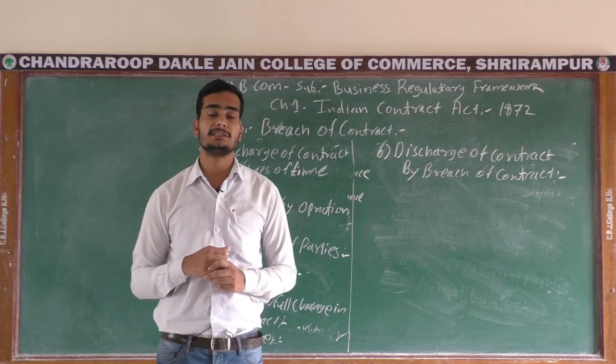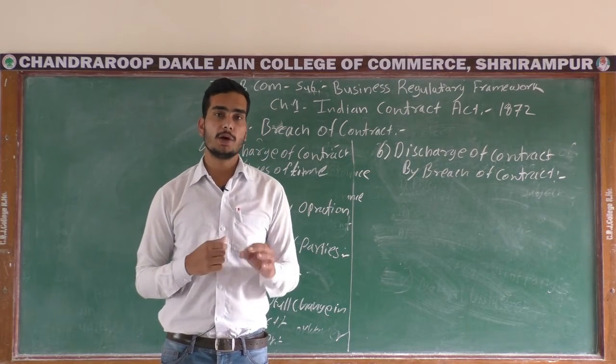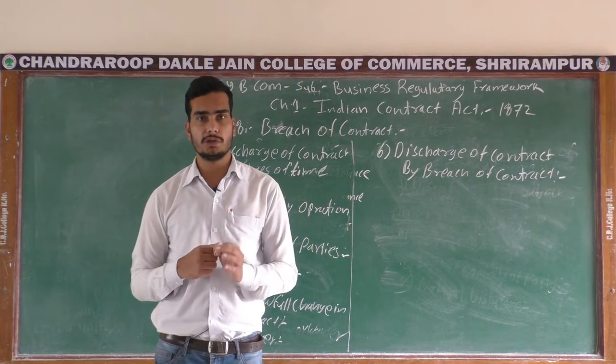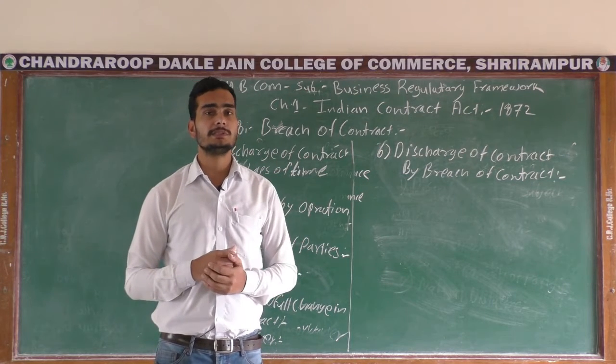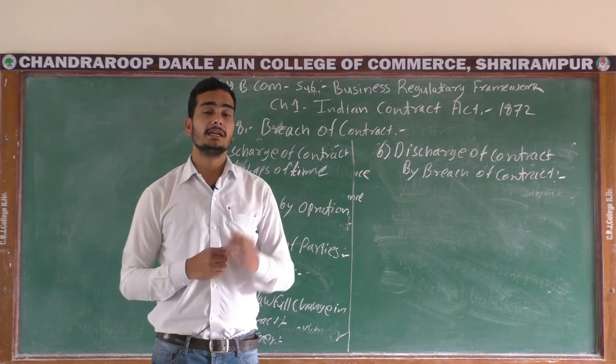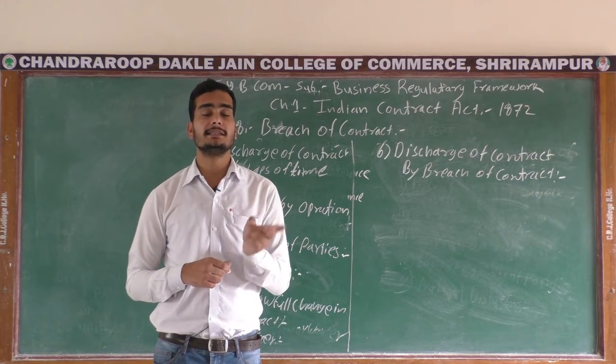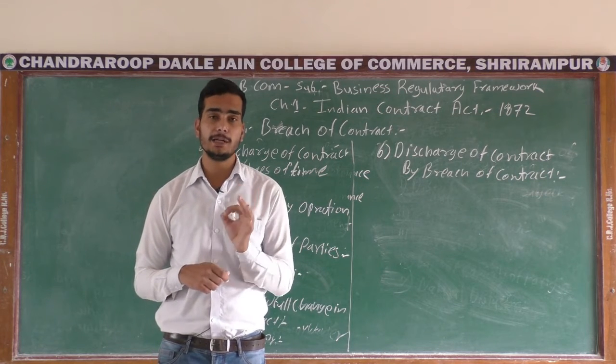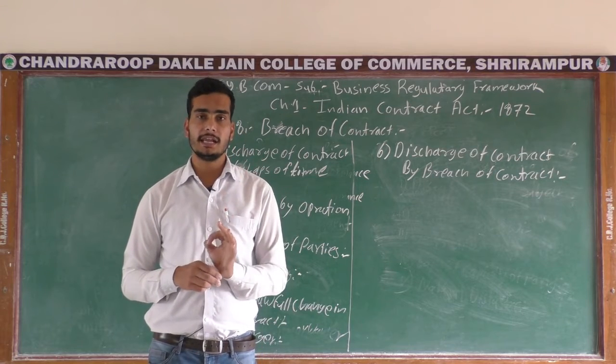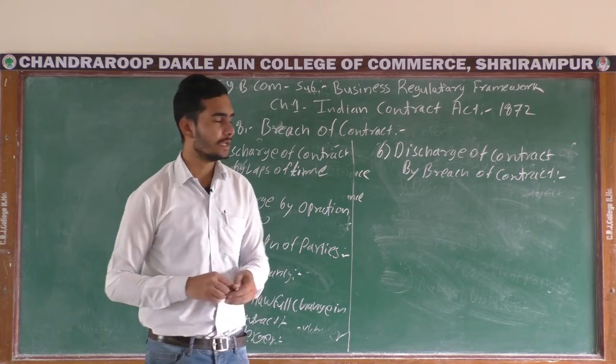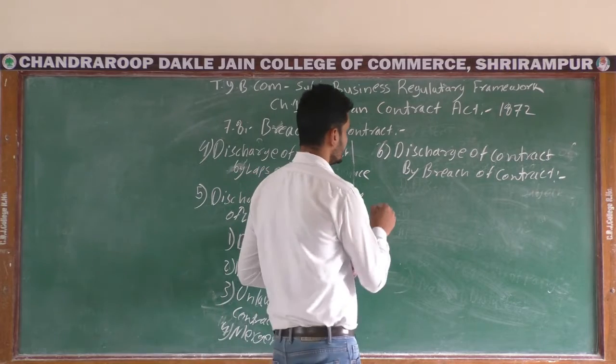If any of the parties refuses to keep his promise, or refuses to perform the course of action which he already promised to another person, in that sense the person who is breaching, and his opposite party is able to make a reclaim or settlement claim against him. Then the seventh point is